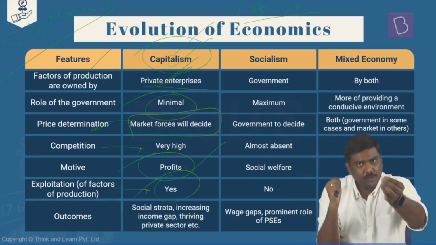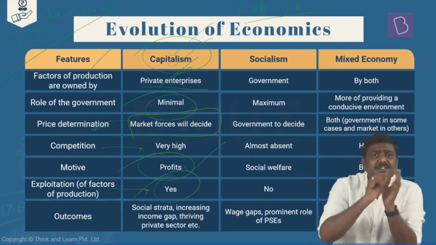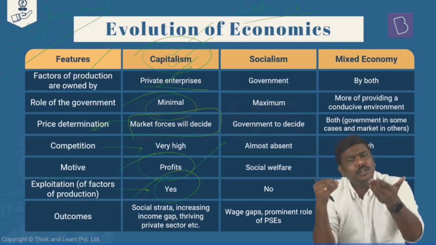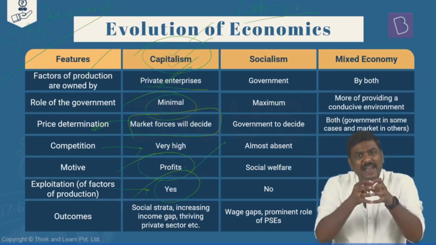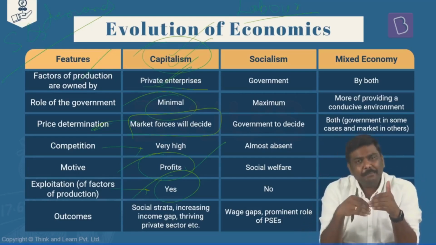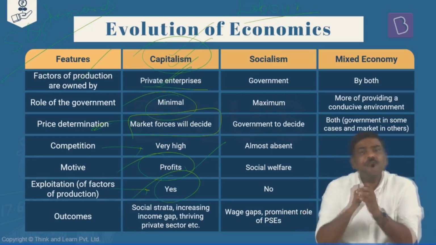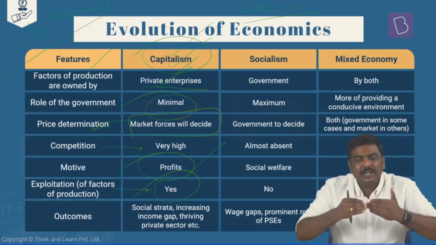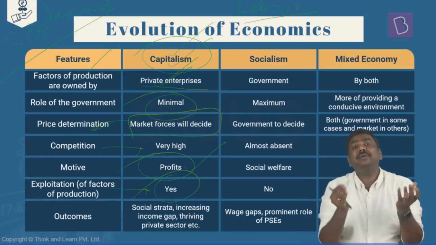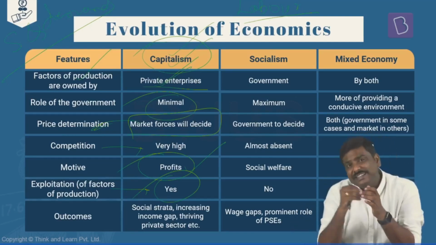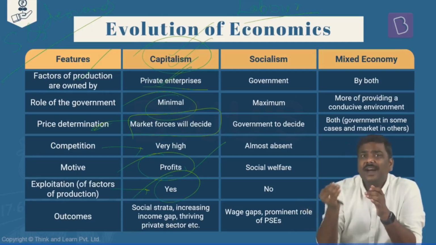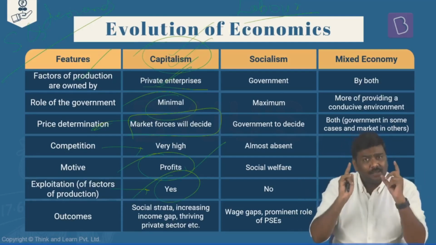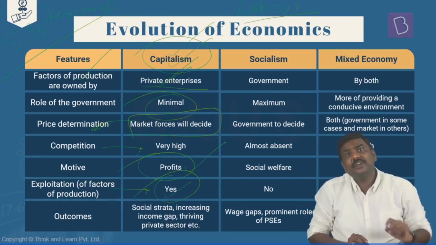Is the logic okay? Imagine you are the owner of a company. You have invested, you own the assets in the company. So the profits of the company will belong to whom? The owner of the company. But in the process of maximizing your profits, you might end up paying very little in salaries or wages to the employees. So there's always this income inequality or wealth inequality that is created because of the idea of capitalism. So is there an exploitation of the resources? Are the owners exploiting the resources that are available in the market? Definitely yes. That is one of the biggest issues with respect to the idea of capitalism.